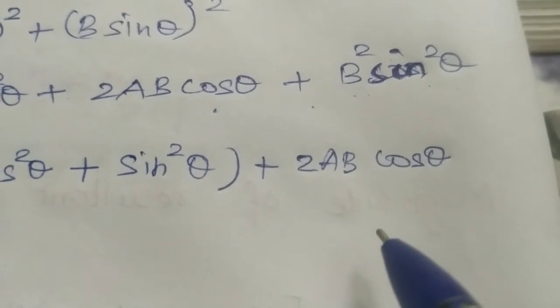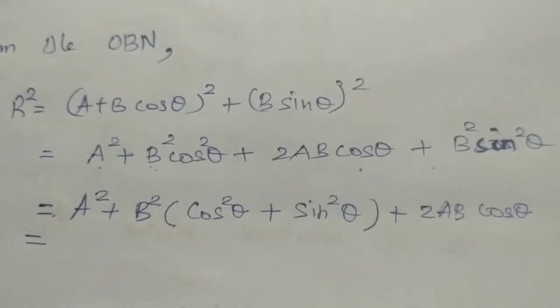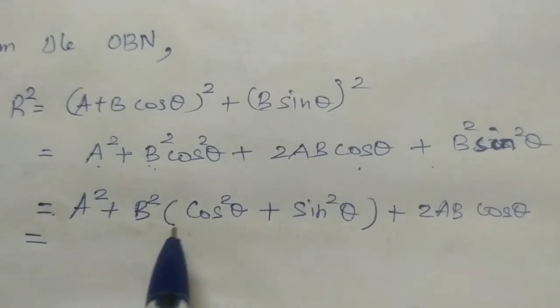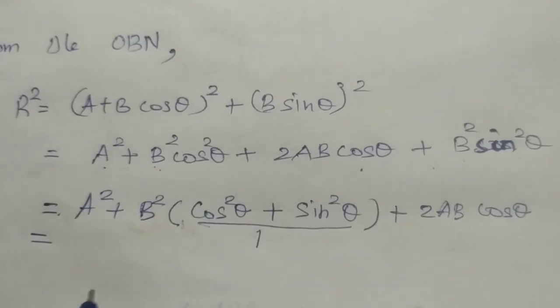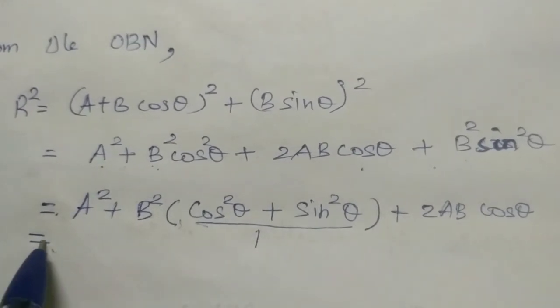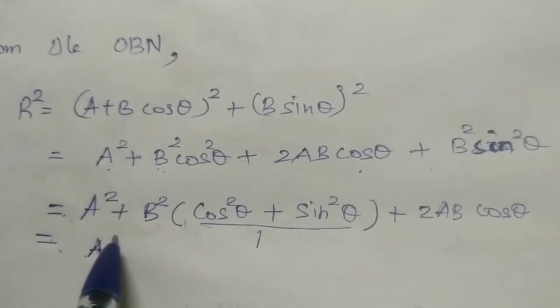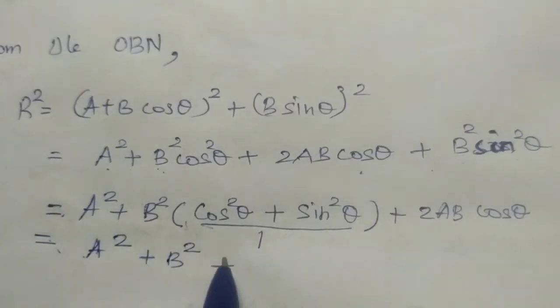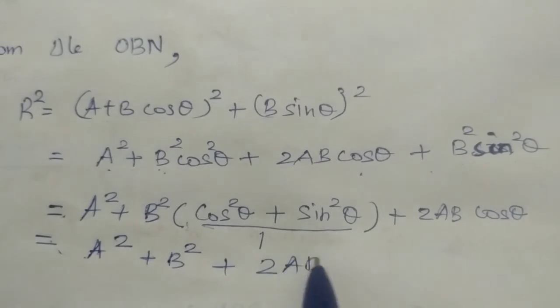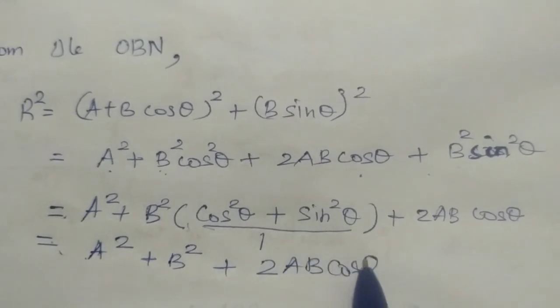Okay? Here cos square theta plus sin square theta is 1, isn't it? So we can put this as 1. Then we can write the next term. It is equal to A square plus B square plus 2AB cos theta.